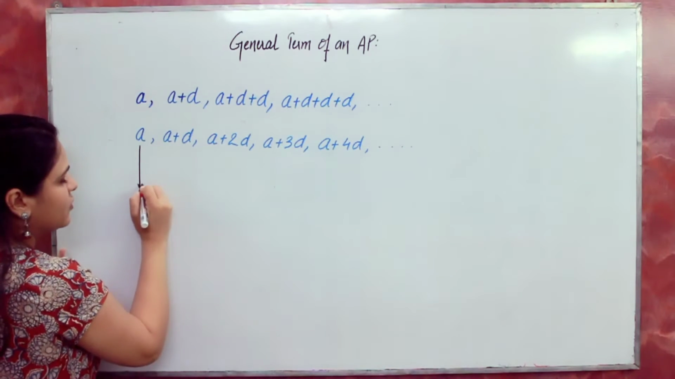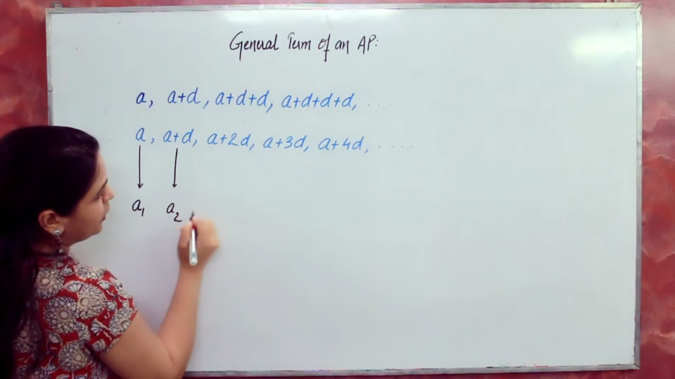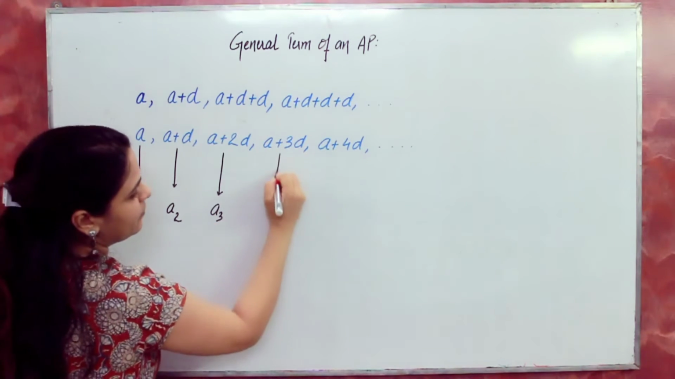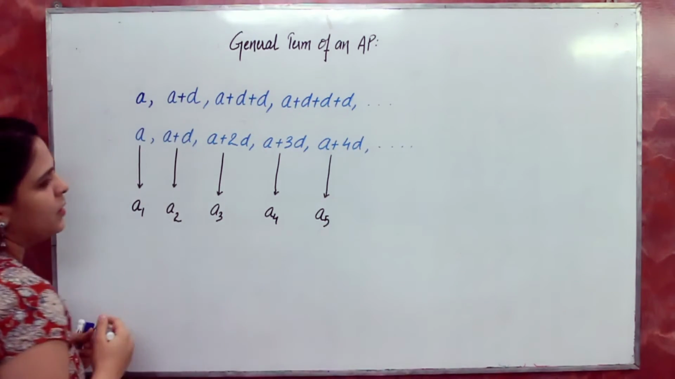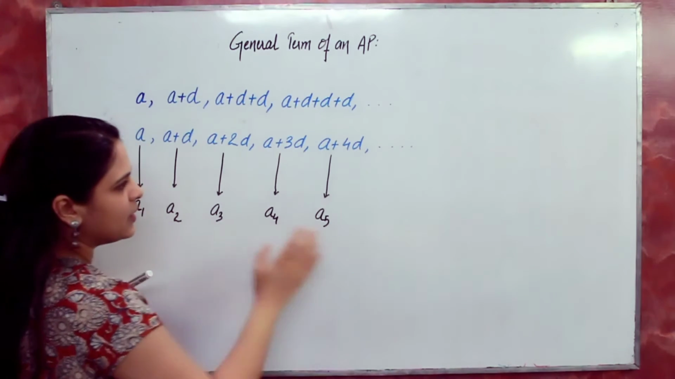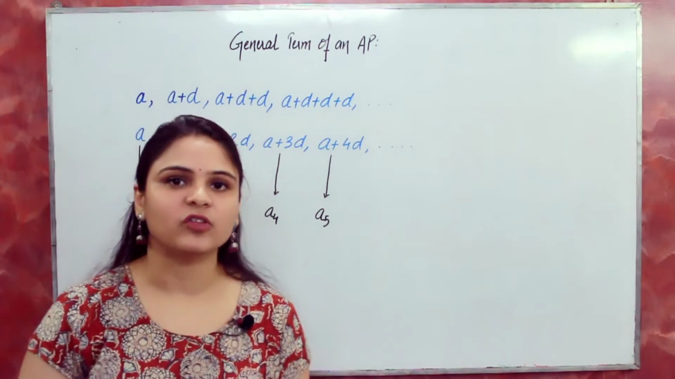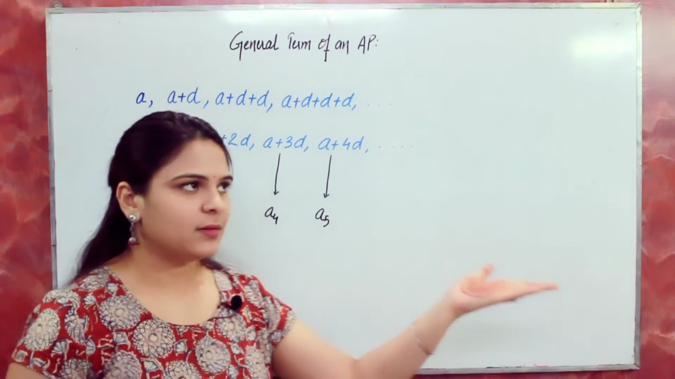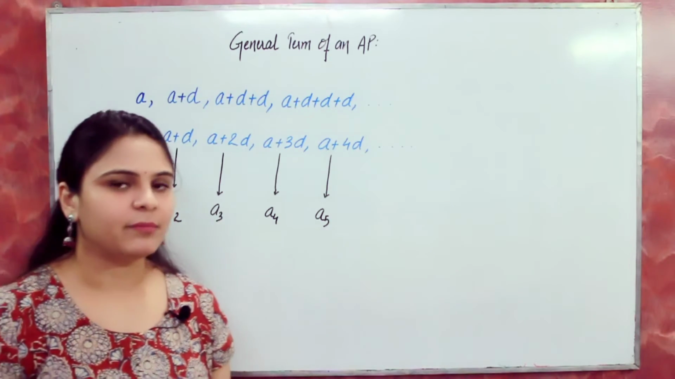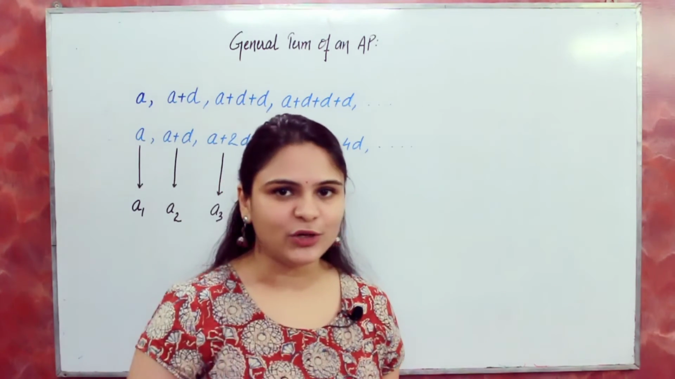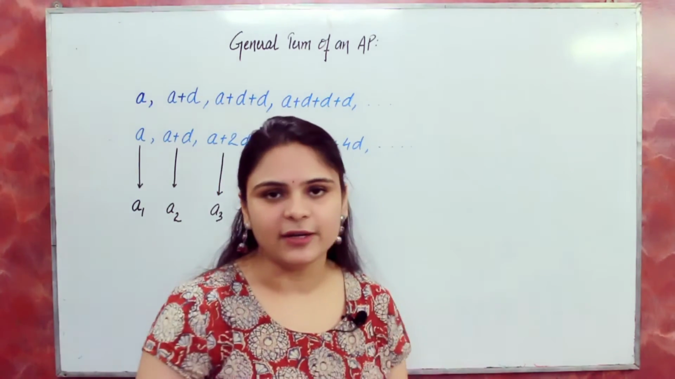And this will be our first term, so we'll call it A1. This is your second term, A2, A3, A4, A5. So we have these 5 terms. And the formula for the nth term means if I ask you what will be the 100th term, there is no need to write the AP till the 100th number, you can directly answer it, but you need a formula for that. There is no need to learn the formula, you need to understand this concept. After that you can make your own formula for any term.